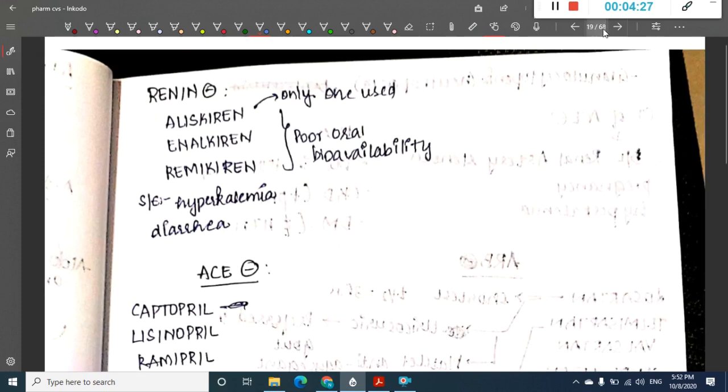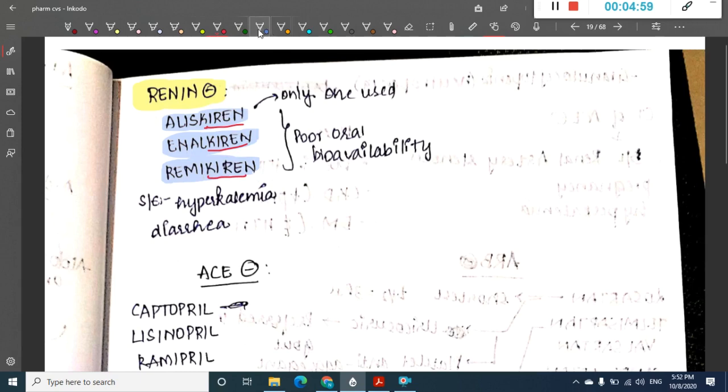First we will see the drugs. We have the following drugs. First we will see the renin blockers. Renin blockers include aliskiren, enalkiren, and remikiren. Kiren stands for renin inhibitors, which is easier to remember. They are ending with kiren: aliskiren, enalkiren, and remikiren.